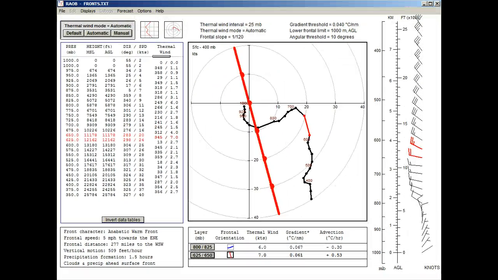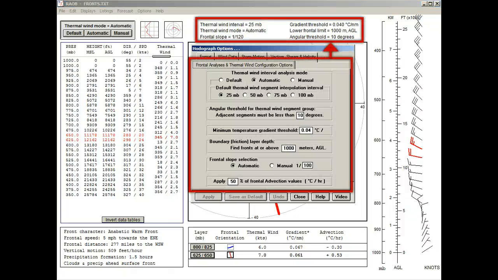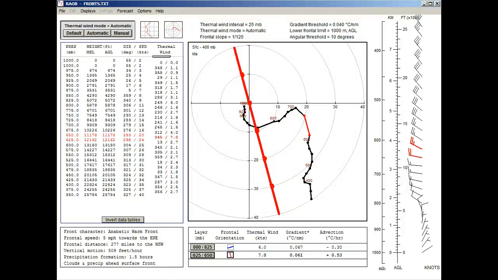So there you have a general overview of RAOB's frontal analysis functions. But if you view the separate fronts video, you will find much more detailed information about these functions, including the configuration options used to find these fronts. You will also find more information on the manual HODO front interrogation screen for advanced users.